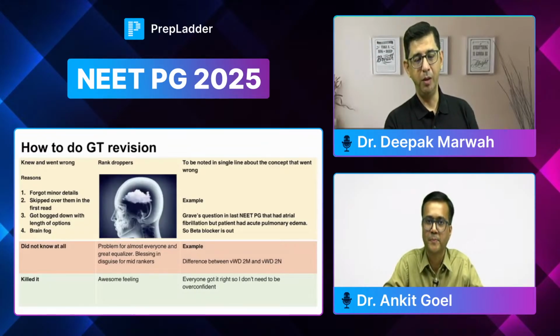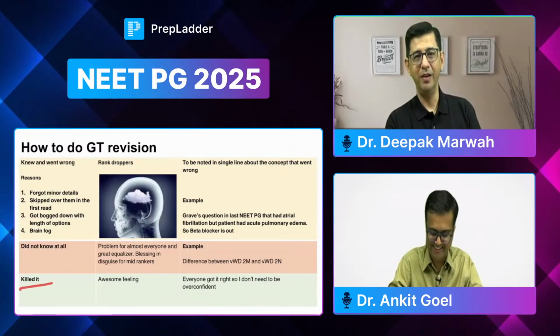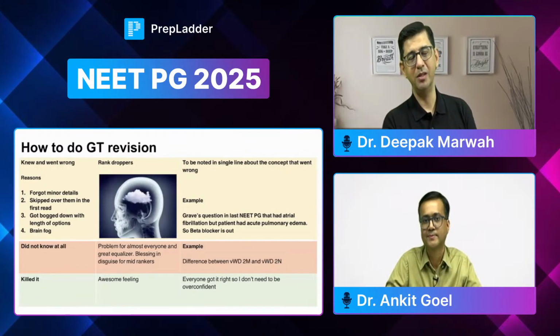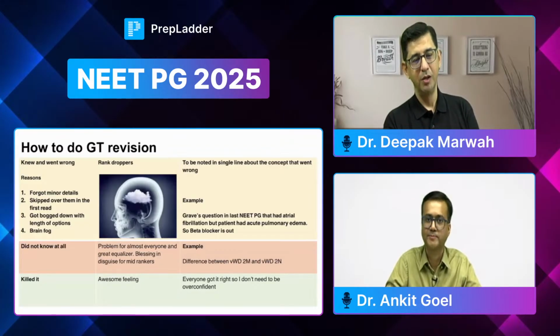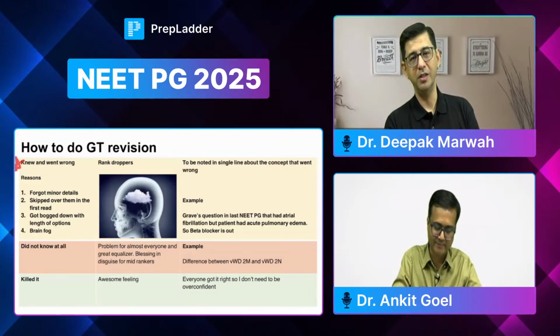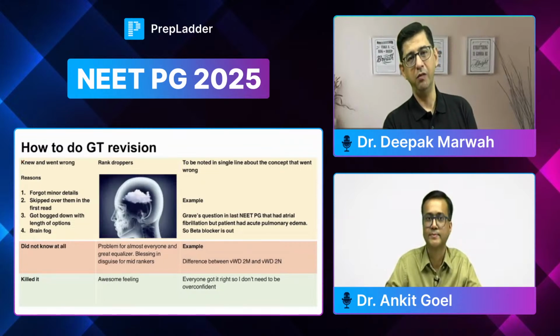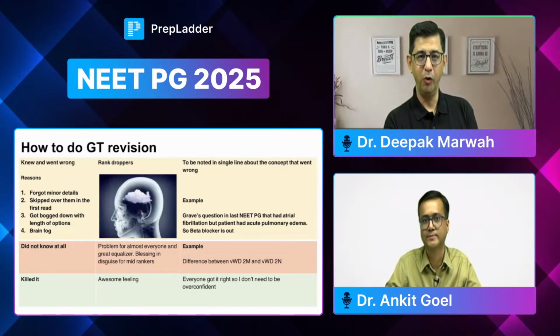And then at the same time, there's gonna be some, like, the green flags, I can say, where we are gonna be saying, okay, man, I killed it. And we don't need to feel overconfident about it, because everybody else is scoring as well. So I think the yellow part of the slide is the most important part of this particular discussion that we are doing. Whatever we know, we need to deliver the output on that.